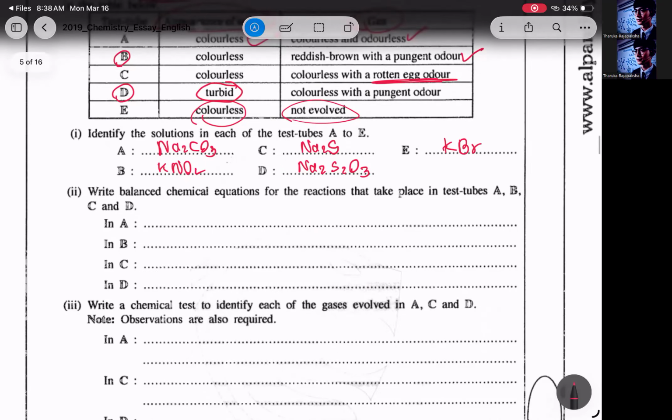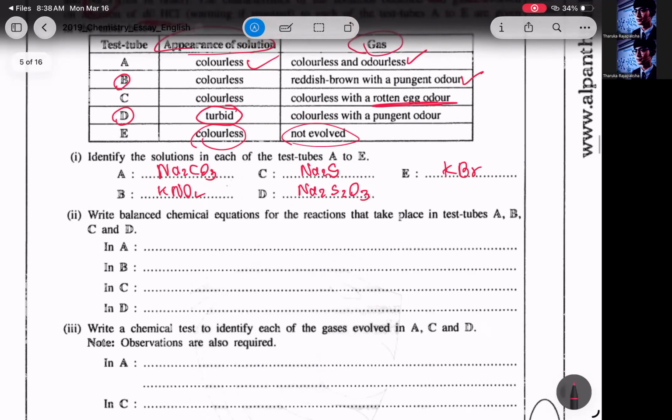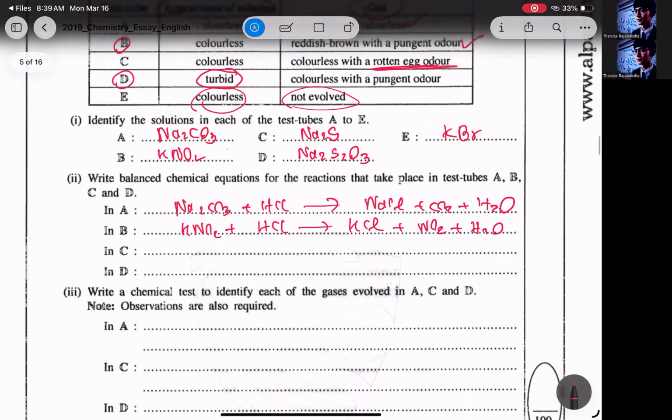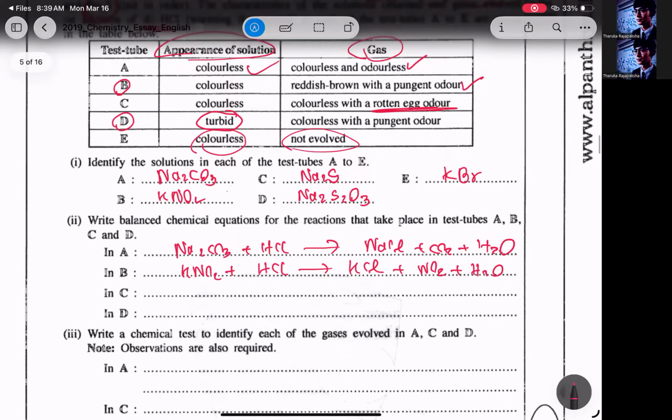Once you identify these things, that's the only inorganic part there. So writing reactions is basic knowledge. I'll write it briefly without balancing. Sodium carbonate reacting with HCl, you will get sodium chloride plus carbon dioxide plus water. And in B, KNO2 plus HCl, you will get KCl plus NO2 plus H2O. Then in C, Na2S plus HCl, you will get NaCl plus H2S.